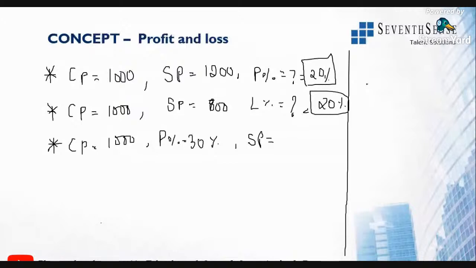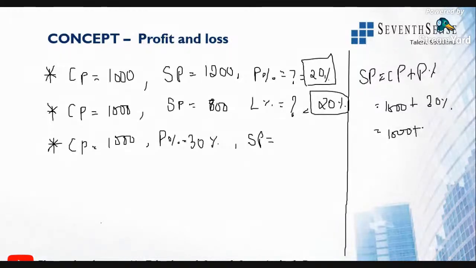So I told you, selling price is equal to cost price plus profit. Wherein cost price is 1000 rupees plus profit is 30%. So 1000 plus 30% of 1000. 10% of 1000 is 100 rupees.